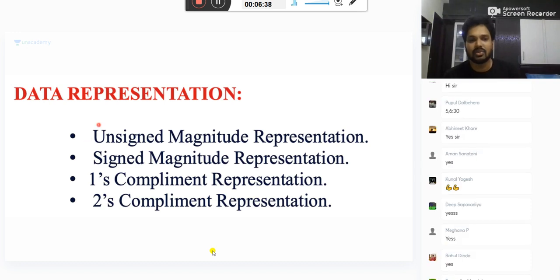So data representation contains unsigned magnitude, signed magnitude, one's complement, two's complement.